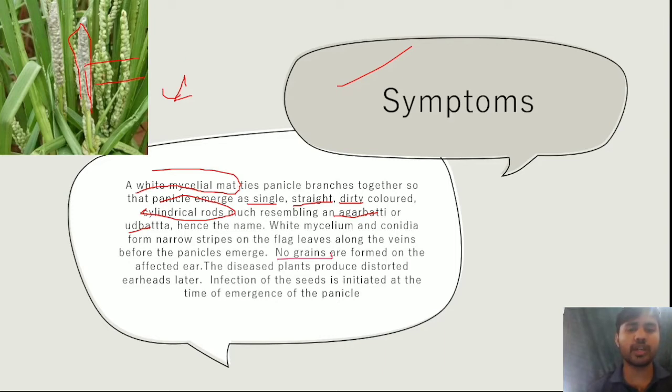But no grain formation takes place because this part is distorted and affected. The infection of seed is initiated after the emergence of panicle. I hope you understand the wood beta disease and why the name is wood beta.